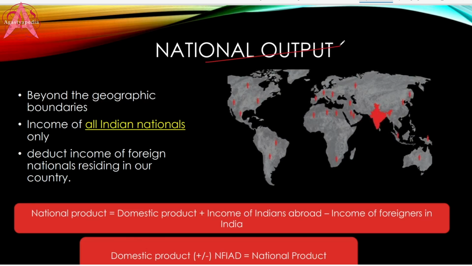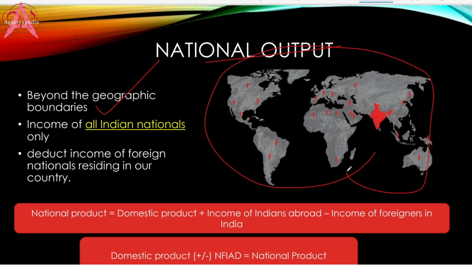Let's talk about the national output. So domestic output is something within the geographic limit, and national output is something beyond the geographic boundaries. Okay. So when we consider national output, we consider the output of all Indian nationals across the country. Okay. So if you are adding the income of all Indian nationals, logically you must deduct the income of foreign nationals residing in your country as well, right? Yeah. So that is what we call net factor income from abroad. Okay. Net factor income from abroad.